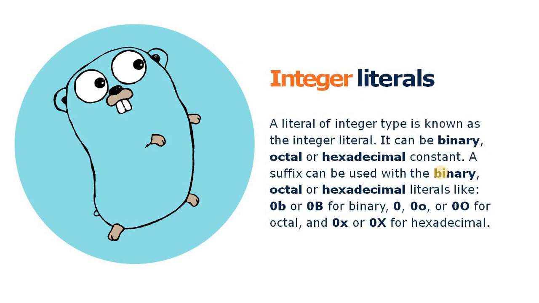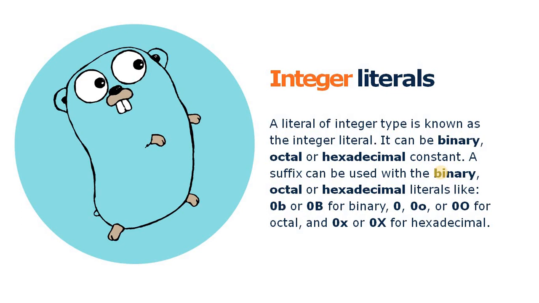So let's move to the first type of literal, called integer literals. A literal of integer type is known as an integer literal. That means if we store any integer type value in our application source code, then that integer value is called an integer literal.